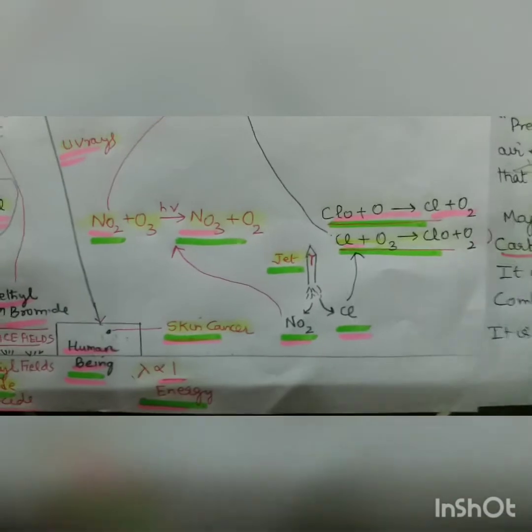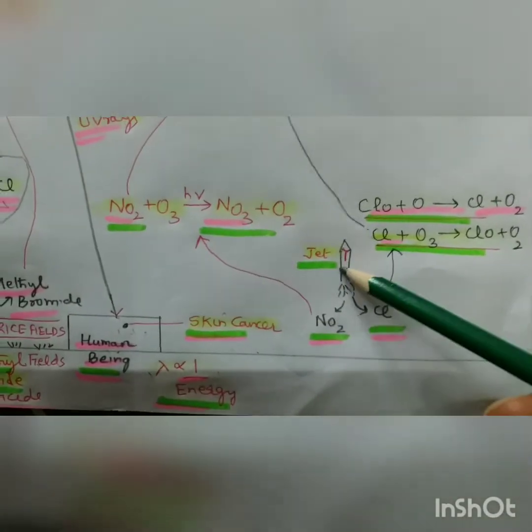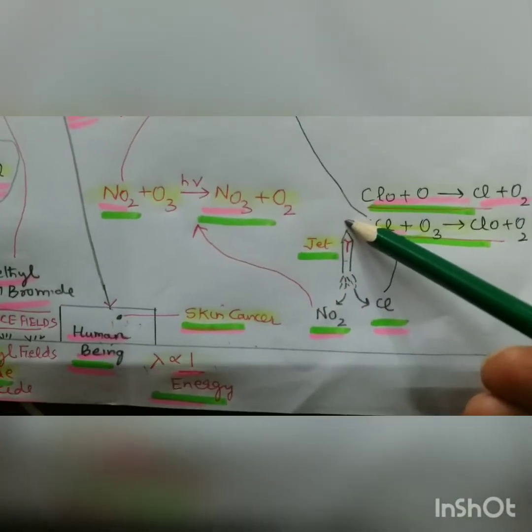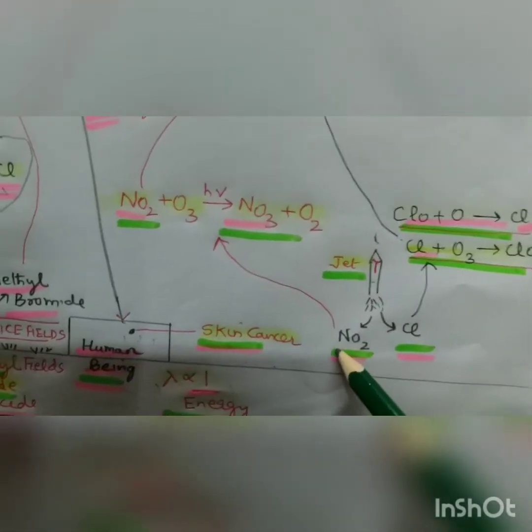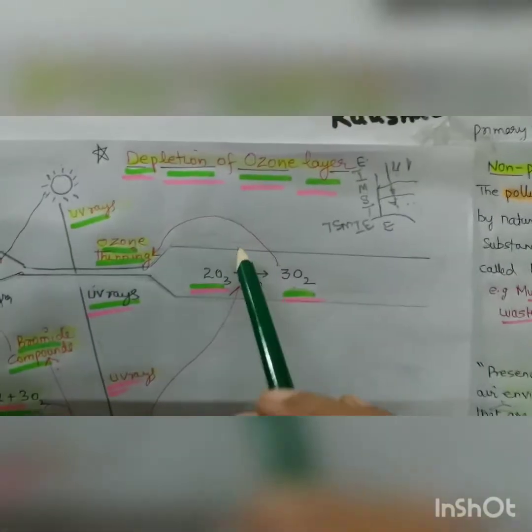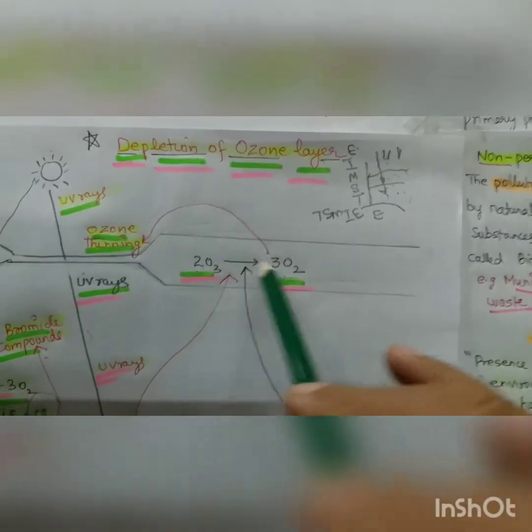Then we come to the next: the jets, which are used for space research, as every developed country is sending them. In jets we have NO2. NO2 comes out of the jet, and this NO2 combines with ozone and changes into NO3 under high lightning. Then it changes into ozone. This is how it contributes to ozone turning into oxygen, also, right?